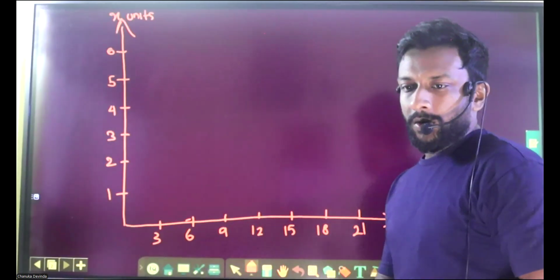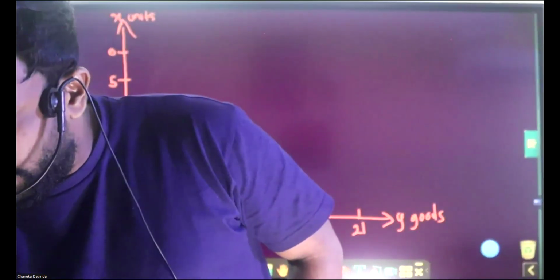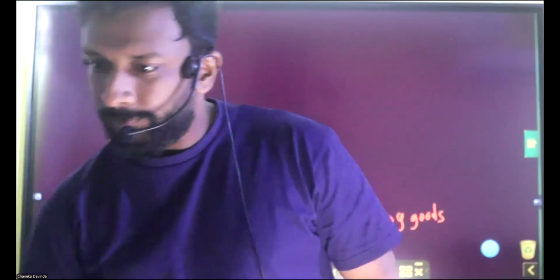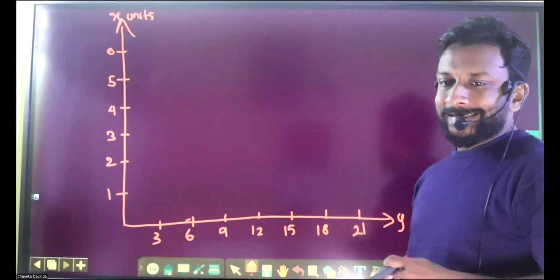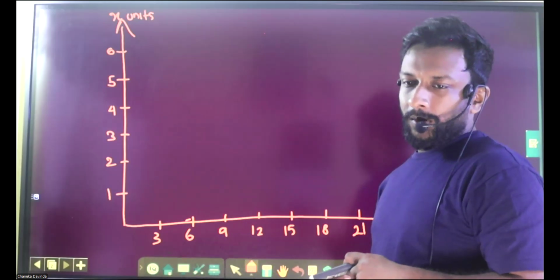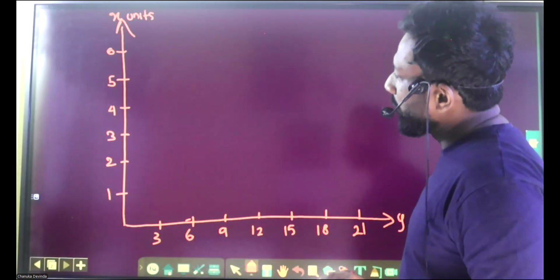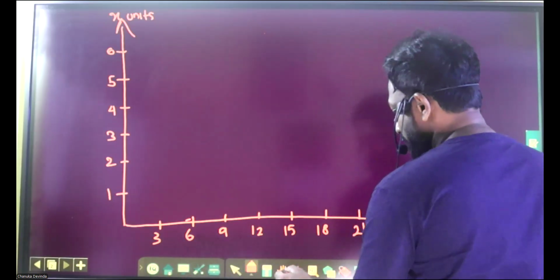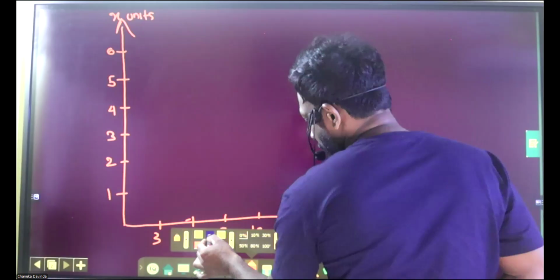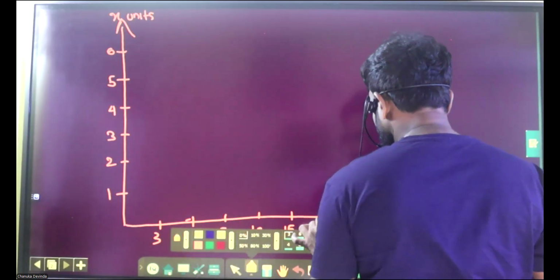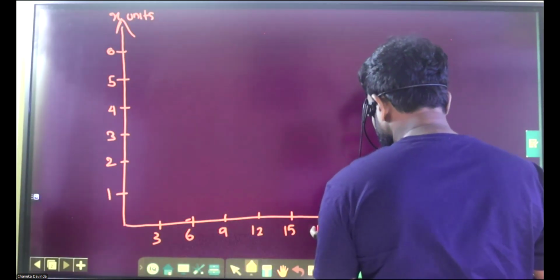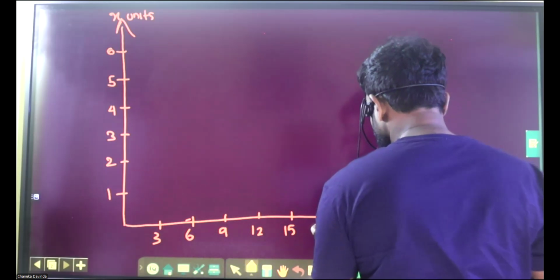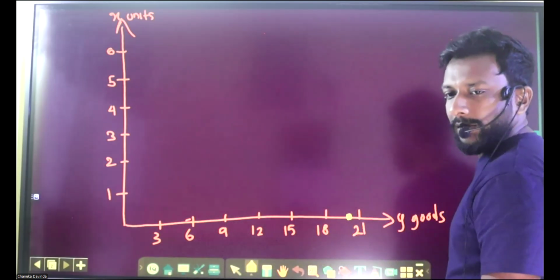Right, so we'll see the table. You have to draw the curve according to the table. When X production is 0, total Y is 20. So you can put it here: 18, 19, 20, 21. So here is the 20. Right?